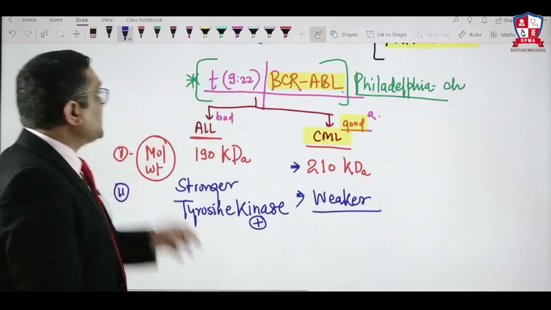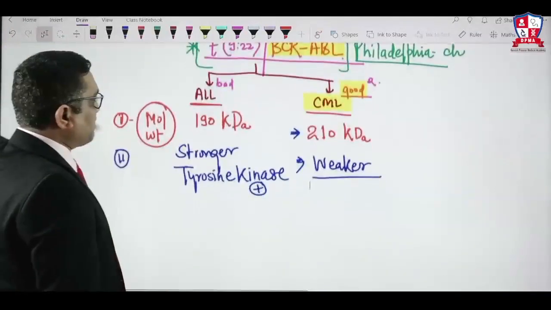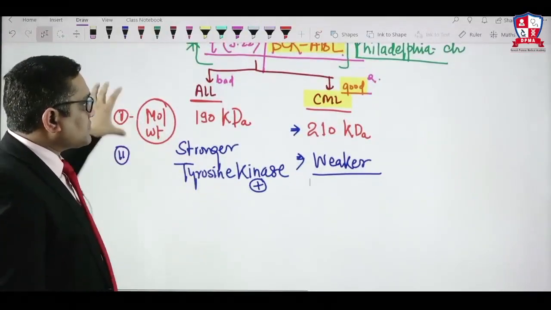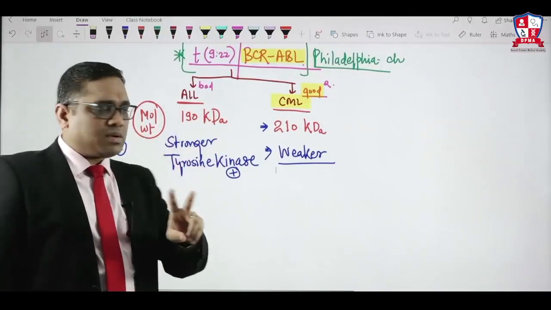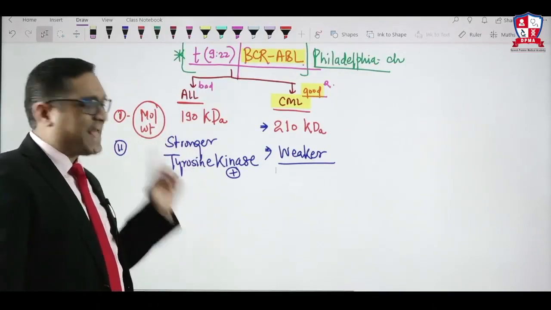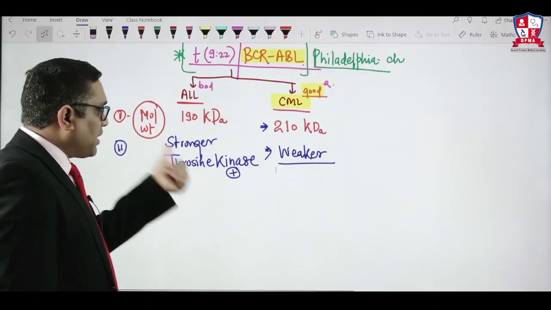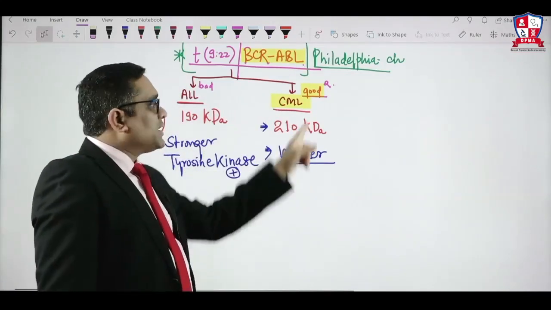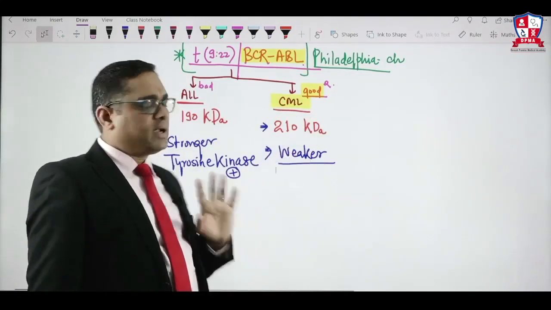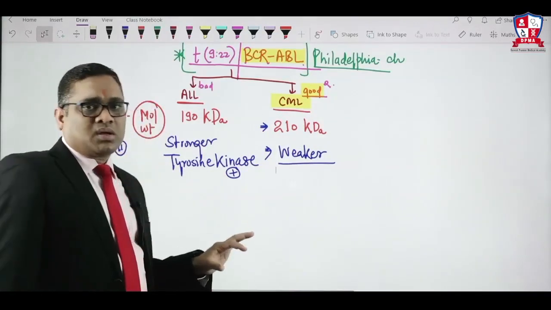So tyrosine kinase activity is another important difference. So whenever we are seeing BCR-ABL, two things we have to keep in mind: molecular weight and tyrosine kinase activity. Tyrosine kinase activity will be stronger in case of the ALL, weaker in case of the CML, and that is why they are having good prognosis, right? So these are important points about ALL.